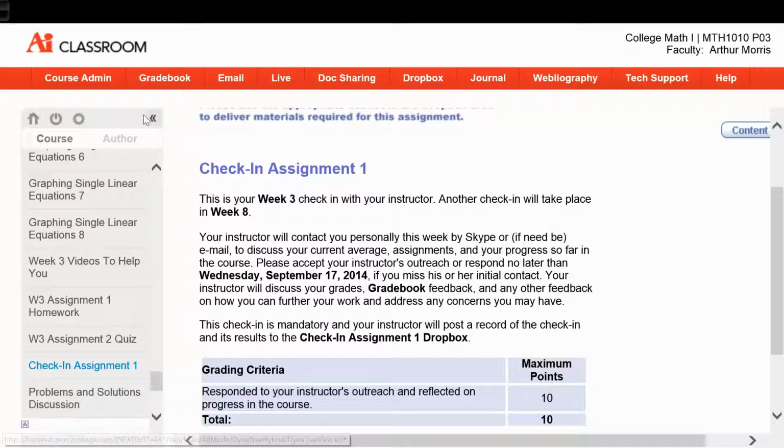Also up here in the top level with these buttons, you will have the gradebook button. That's where all of your grades will be. That's where your overall scores will be kept. So make sure you look at that on a regular basis after each week so you can see where you stand in the course. If you need to email me, this is where you would want to email me. If you need tech support, that's where you would click for tech support.